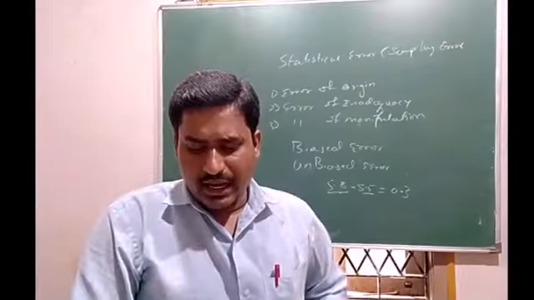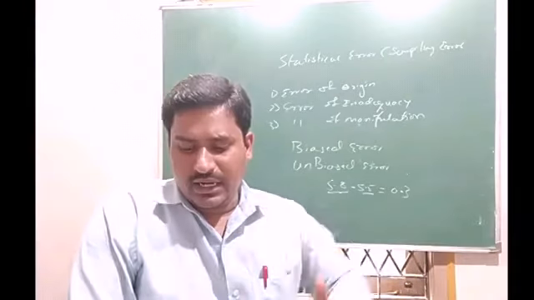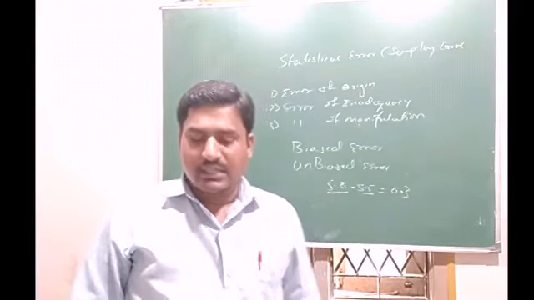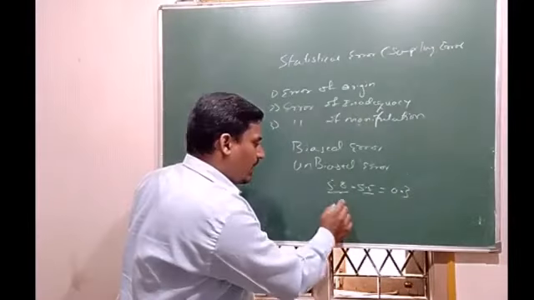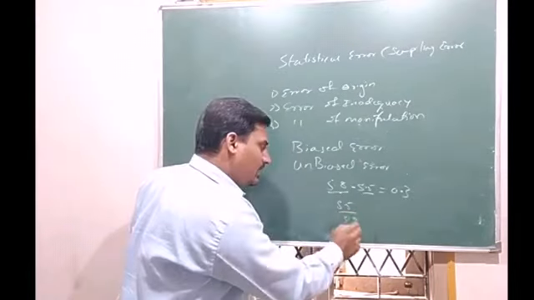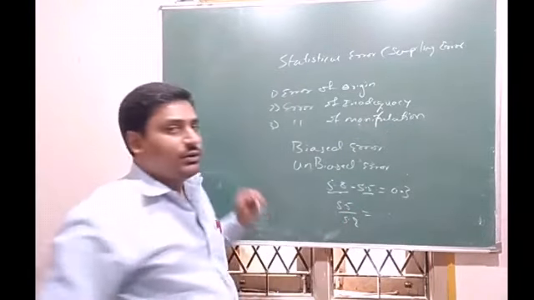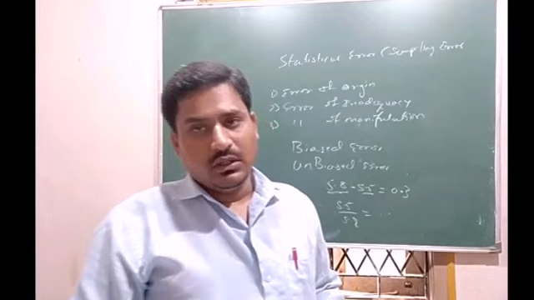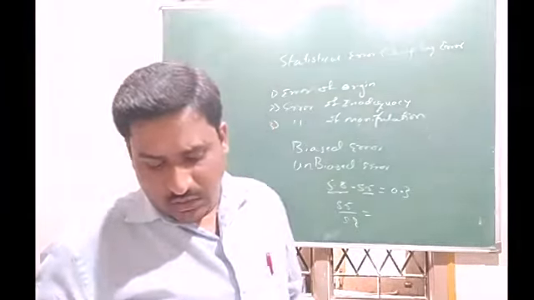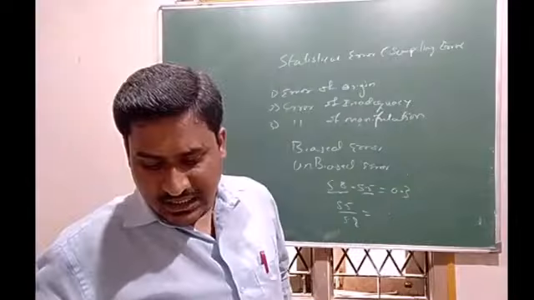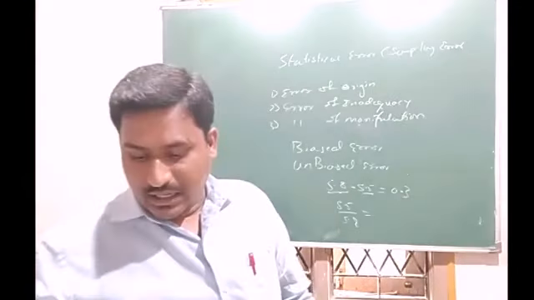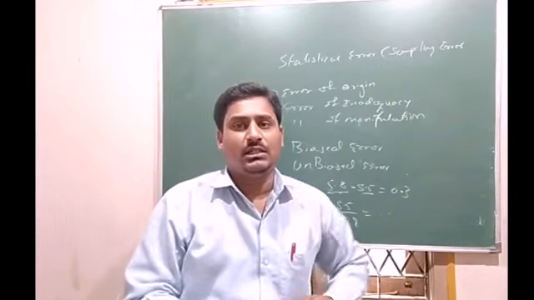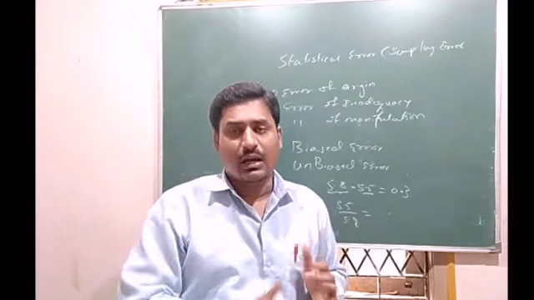And relative error. Relative error is the ratio of absolute error and estimated value. That is 5.5 feet divided by 5.8 feet is the relative error. Absolute error, relative error. Note, as the sample size increases, the sampling error decreases. As the number of samples increases, the sampling error will come down automatically.